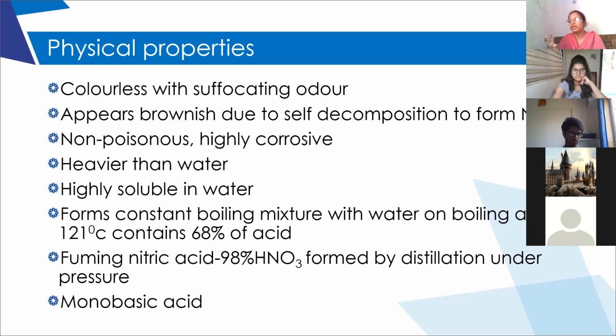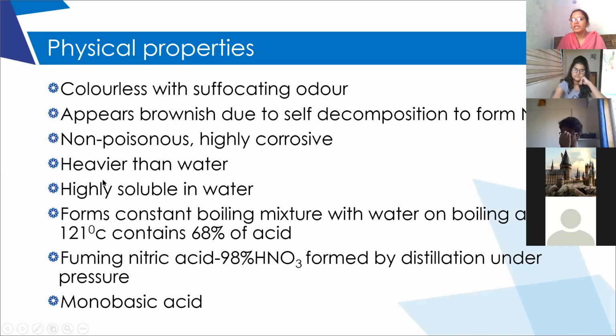Some amount of nitric acid will decompose to form nitrogen dioxide, and that nitrogen dioxide dissolves in that solution itself. That is the reason, in general, nitric acid solution appears slightly brownish in color.